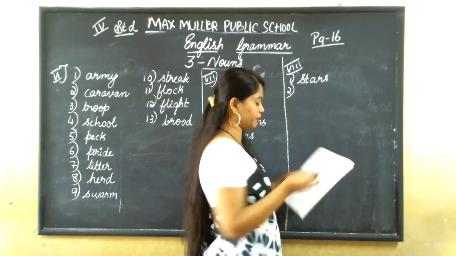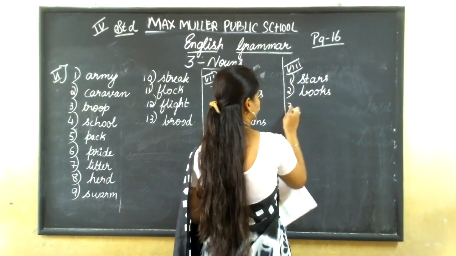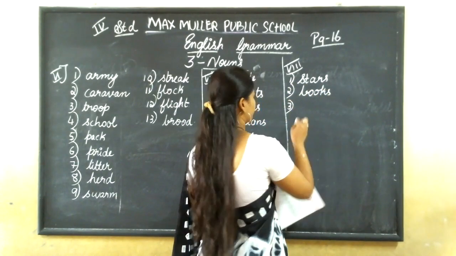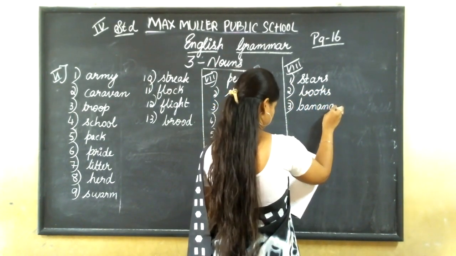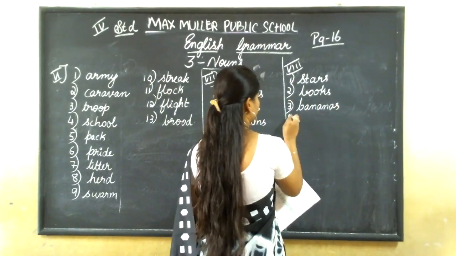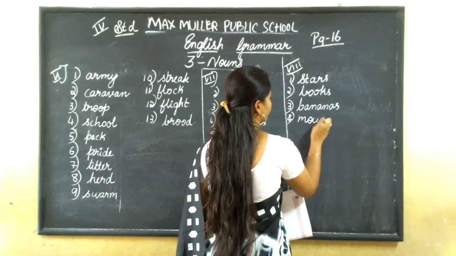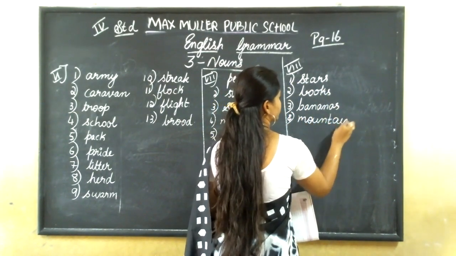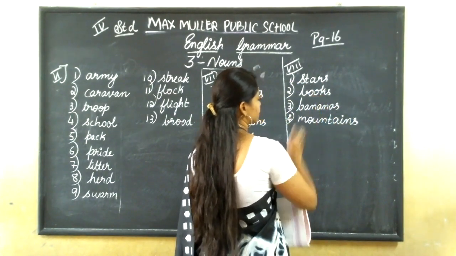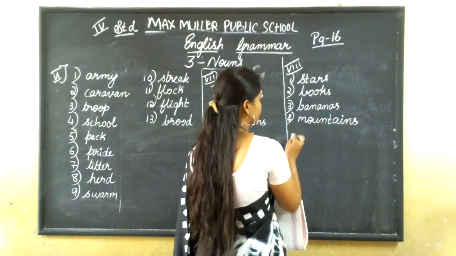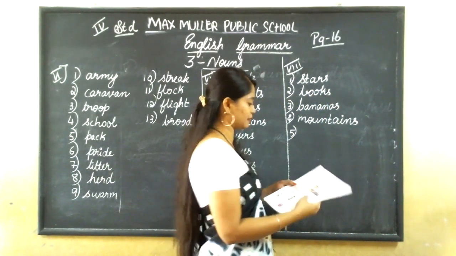Second one, a library of books. Third one, a bunch of bananas. Fourth one, a range of mountains. Just the answers I'm writing. The box is given next to these answers. Just you put a tick mark there, okay? No need to write the full answer.